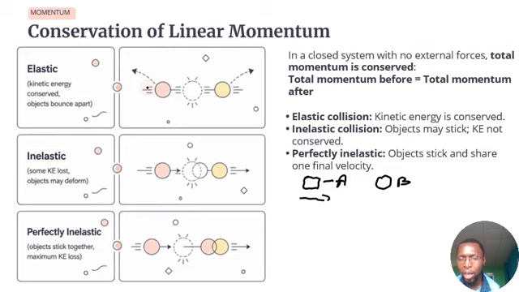Object A is moving to the right, object B is moving to the right, but object A is moving with a higher velocity. So definitely it will meet object B.